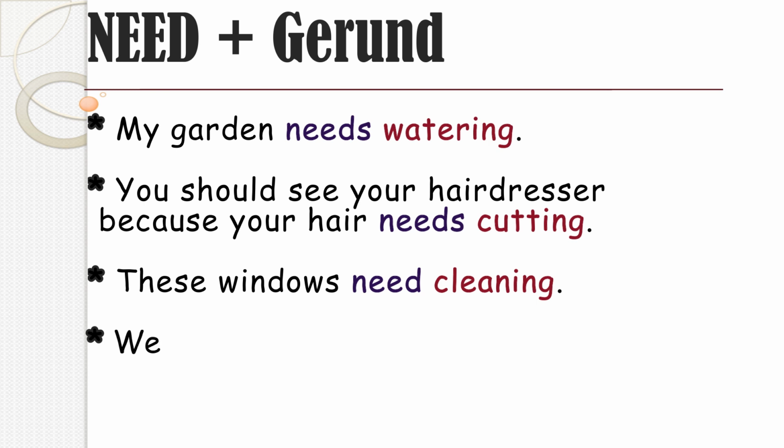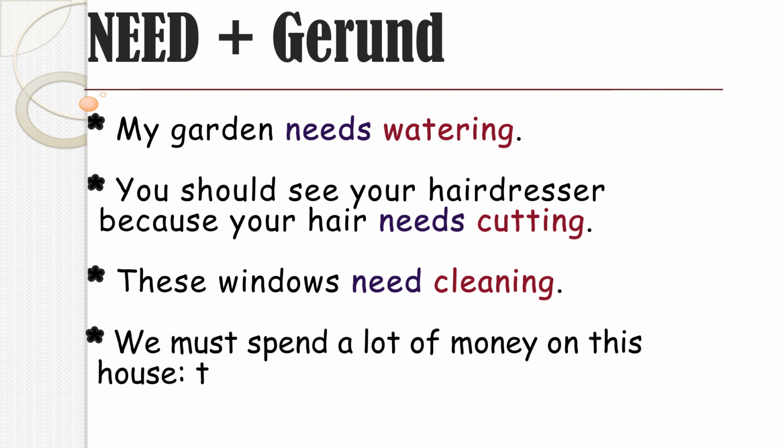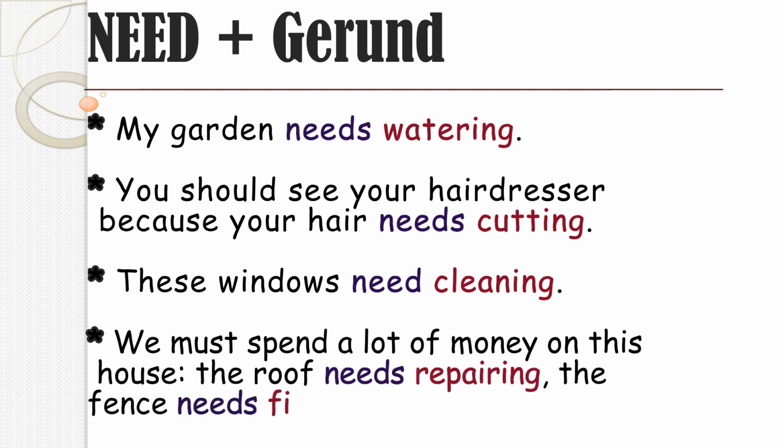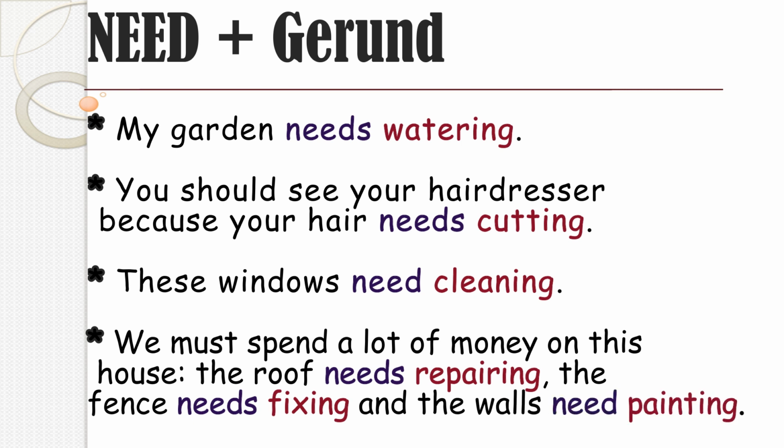Example 4. We must spend a lot of money on this house. The roof needs repairing. The fence needs fixing. And the walls need painting. So there is a passive meaning. So it's something that needs that something be done for it, as I said before. The walls, for example, need painting. It's somebody who needs to paint the walls.